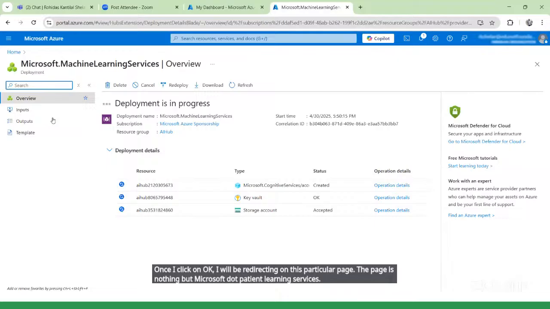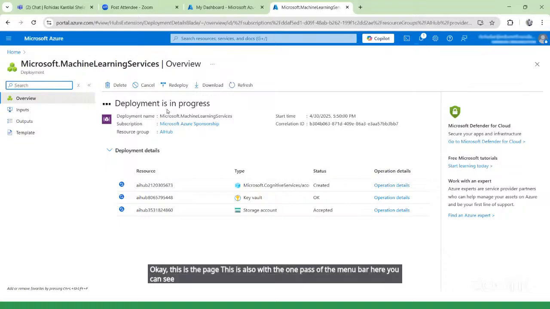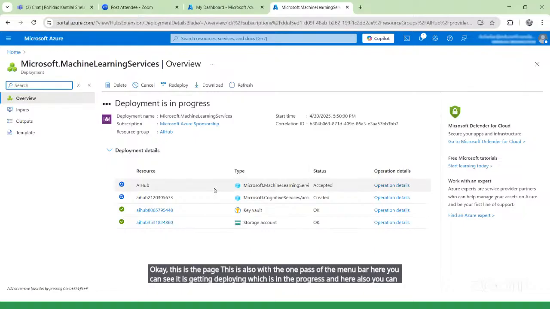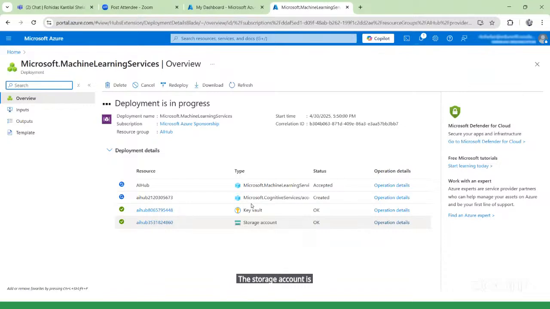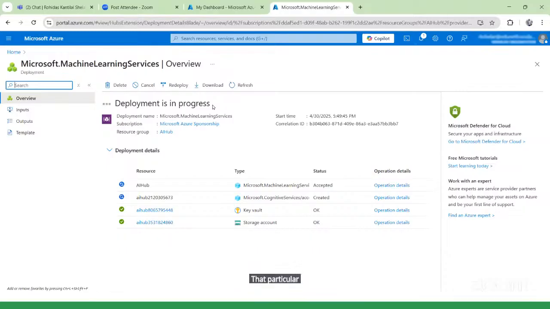This page has a menu bar, and here you can see the deployment is in progress. Here you can also see the resources we are getting, like the storage account. All the resources we created previously are getting ready here. Once the deployment is ready, we will be redirected to the page where we can perform the operation we want.